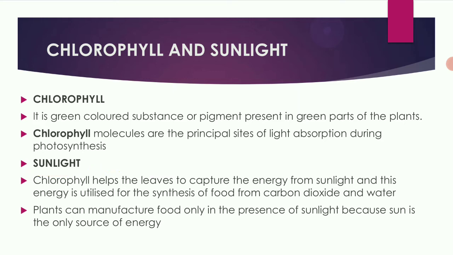Next, sunlight. Chlorophyll helps the leaves to capture the energy from the sunlight, and this energy is used for synthesizing food from carbon dioxide and water. Plants can manufacture food in presence of sunlight because the sun is the ultimate source of energy. So plants prepare their food only in the presence of sunlight. In the absence of sunlight, they don't prepare their food because sunlight is one of the necessary conditions for photosynthesis to occur. So in absence of sunlight, there is no photosynthesis.